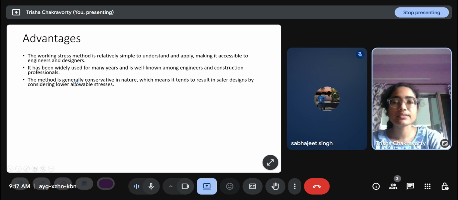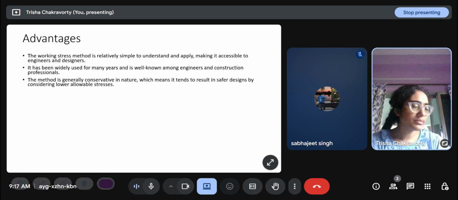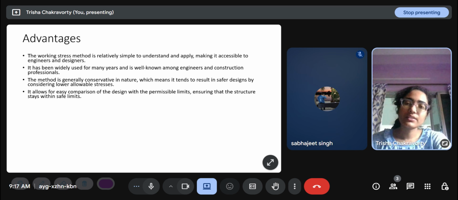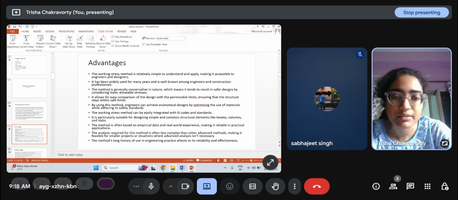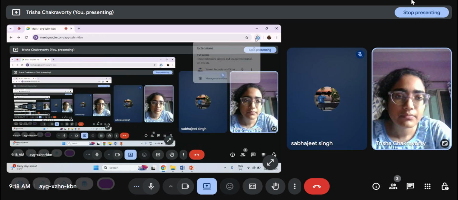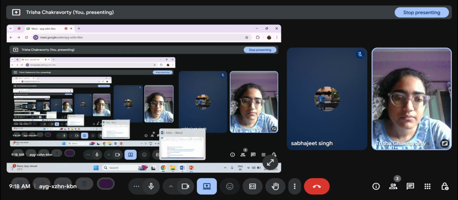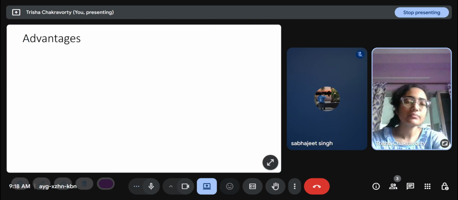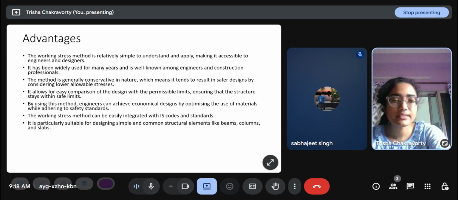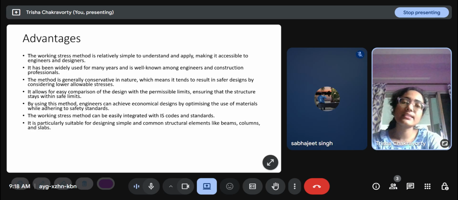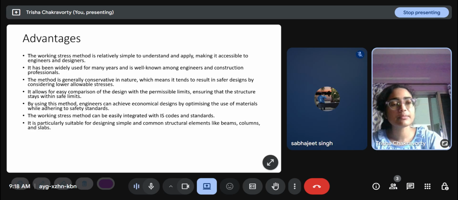The method is generally conservative in nature, which means it tends to result in safer designs by considering lower allowable stresses. It also allows for easy comparison of the design with permissible limits, ensuring that the structure stays within safe limits. The working stress method can be easily integrated with IS codes and standards, and it is particularly suitable for designing simple and common structural elements like beams, columns, and slabs, because it is a very simple method.